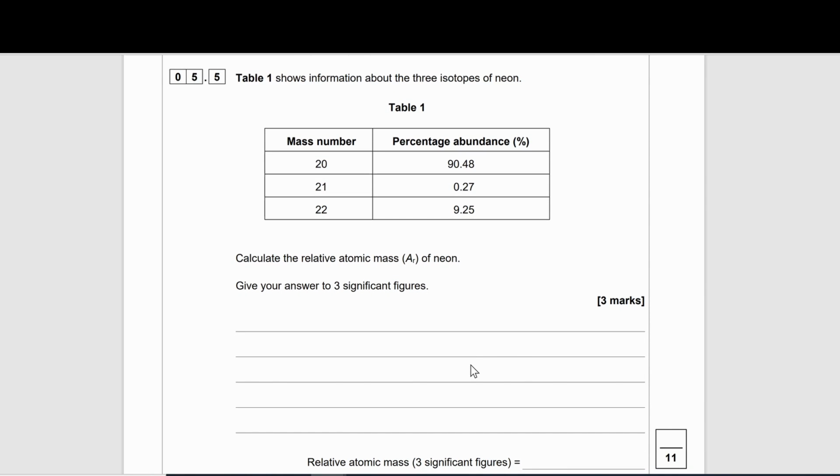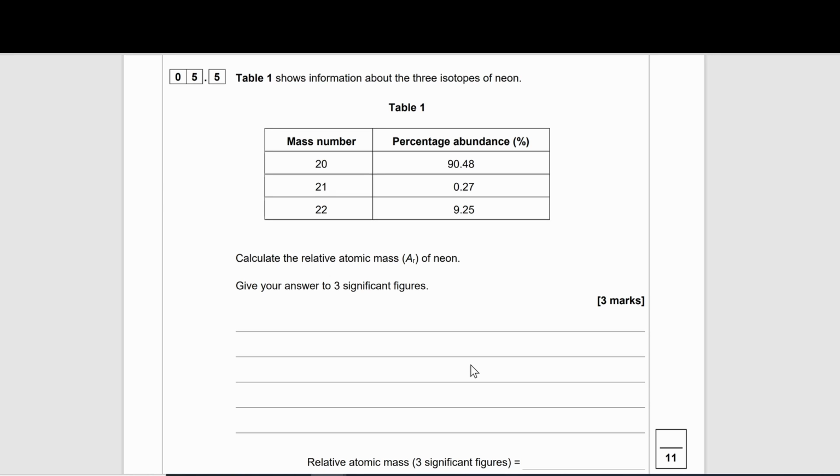Question 5.5. Table 1 shows information about 3 types of neon. The mass numbers are given to us, and so are the percentage abundances. Calculate the relative atomic mass of neon. Give your answer to 3 significant figures, 3 marks.